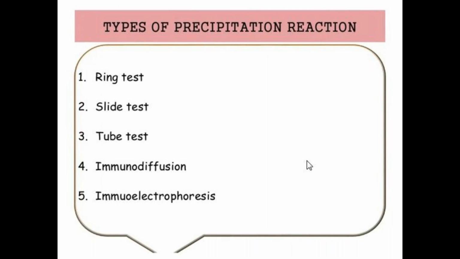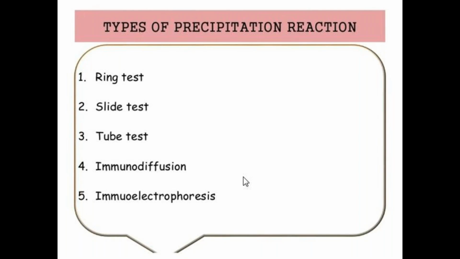These precipitation reactions are mainly useful for the detection of different antibodies that are raised against different diseases. They are performed in different types of reactions. The types of precipitation reactions are mainly ring test, slide test, tube test, immunodiffusion, and immunoelectrophoresis.